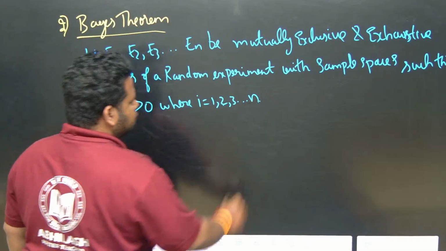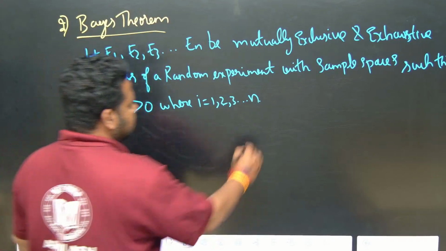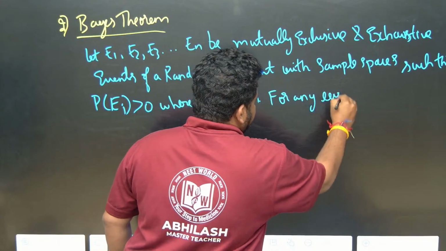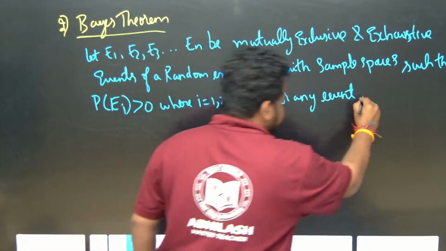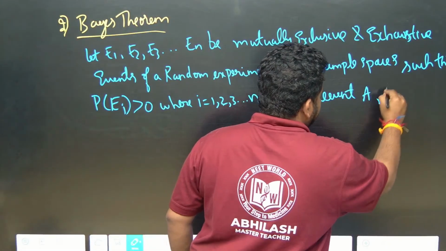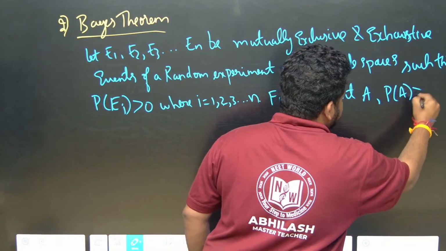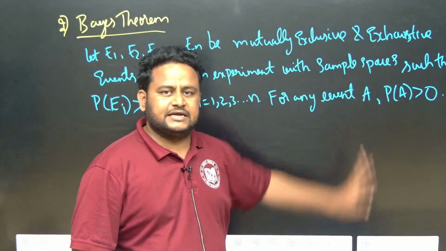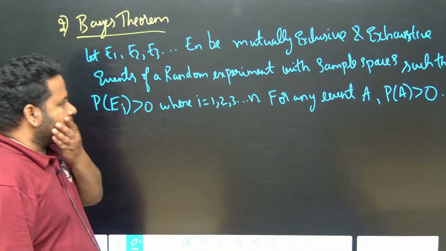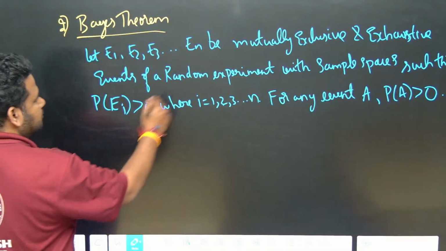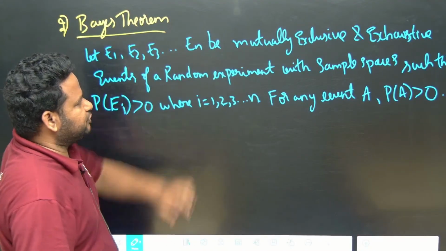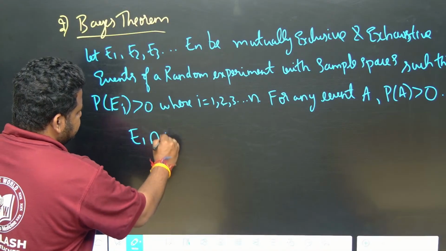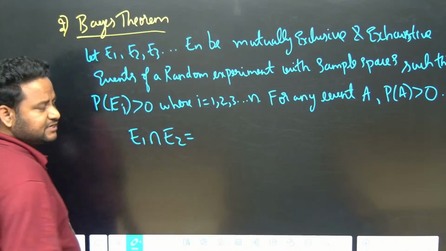And also, for any event A, P of A is greater than 0. This also you should consider. Now, given mutually exclusive and exhaustive events, mutually exclusive means there is nothing common.